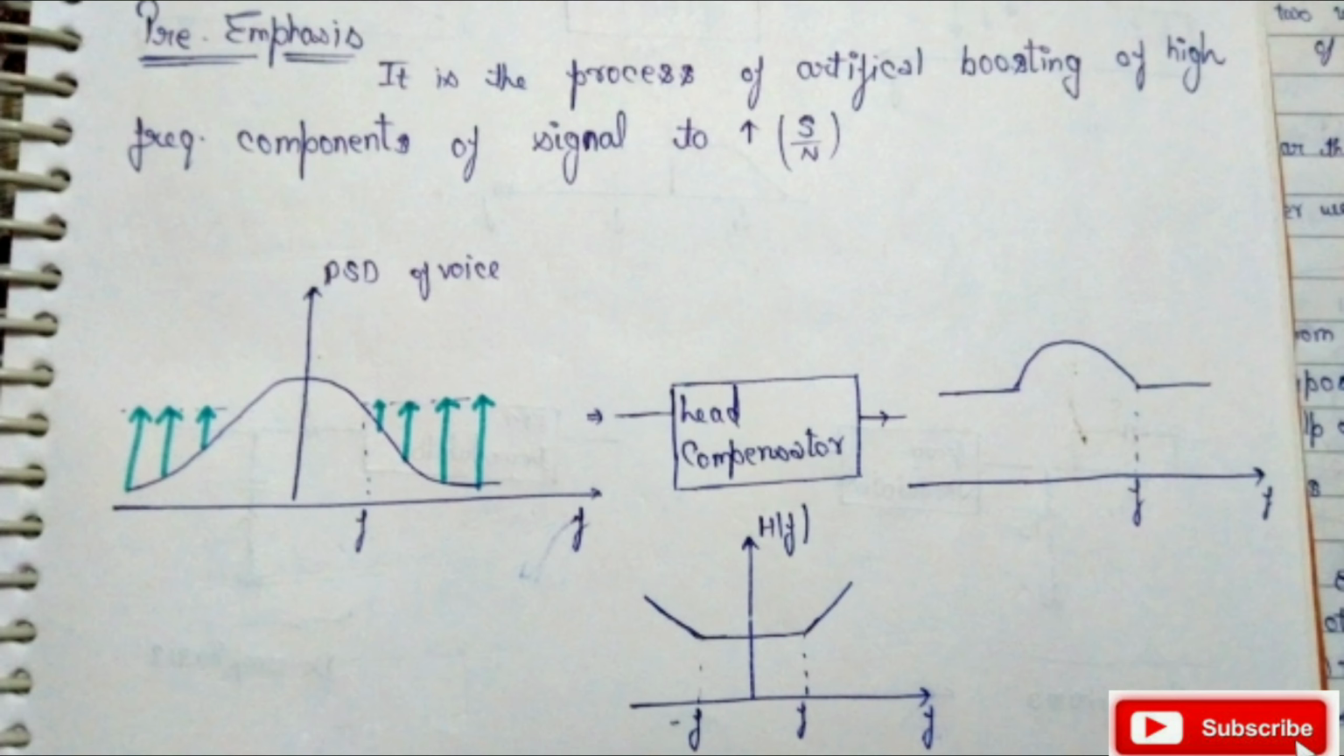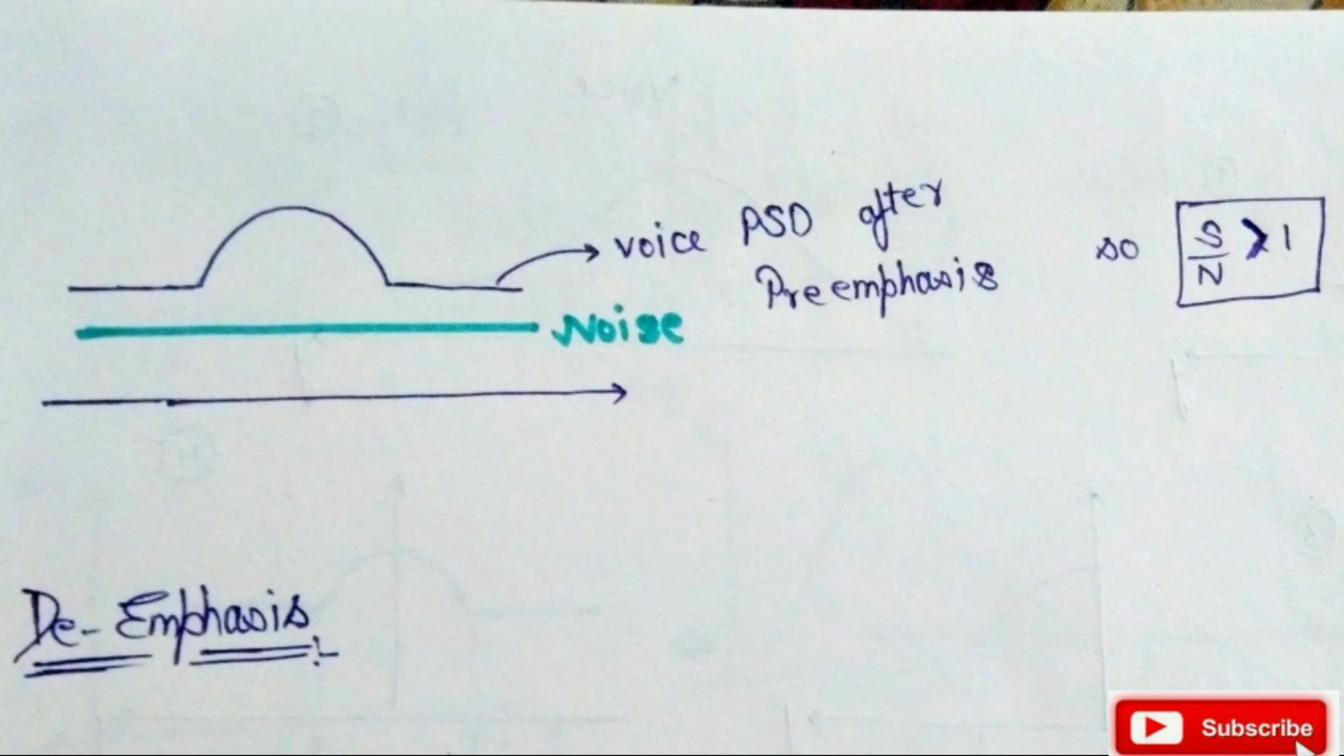So when the PSD of a voice signal is passed through a lead compensator, the high frequency components of our voice signal will increase, and our resultant signal will look like the diagram shown on the right hand side. The important thing is that pre-emphasis is done at the transmitter side, before the modulation, and then we transmit our signal. So at high frequency, our noise PSD is less compared to the signal power spectral density. So at high frequency also our S by N is greater than 1.